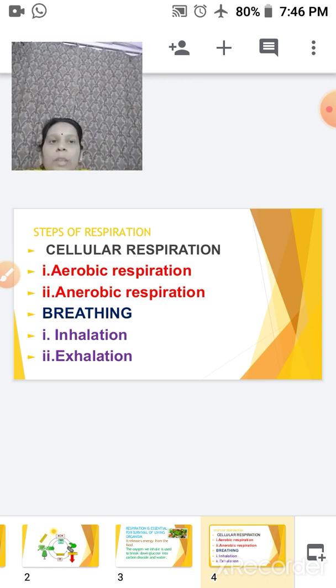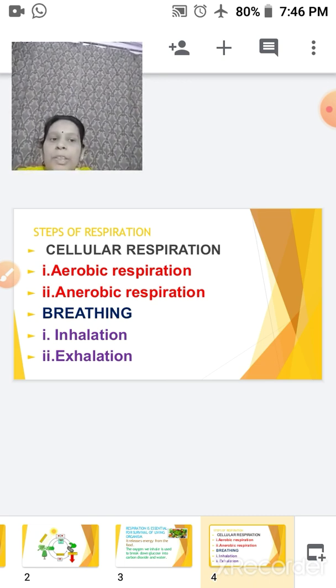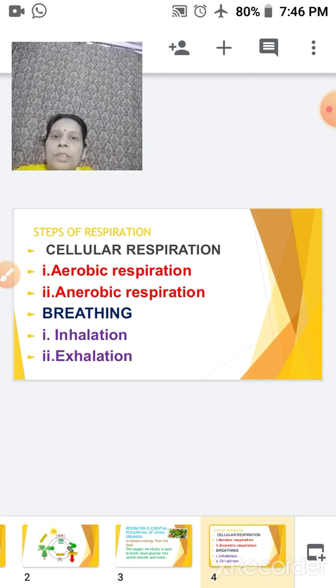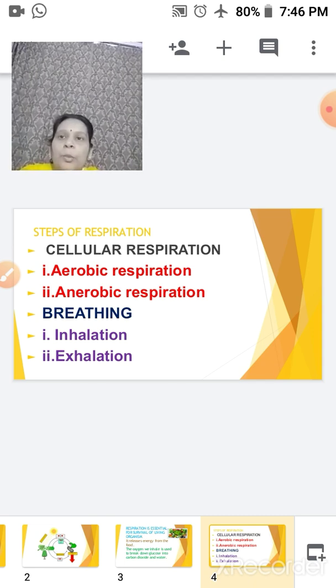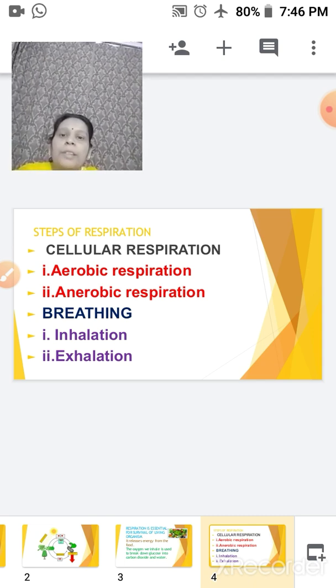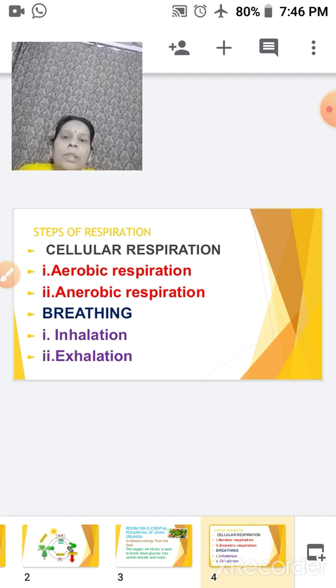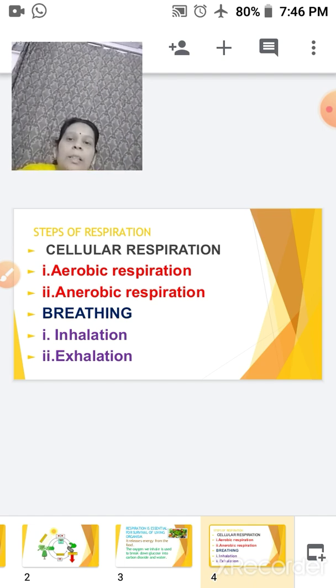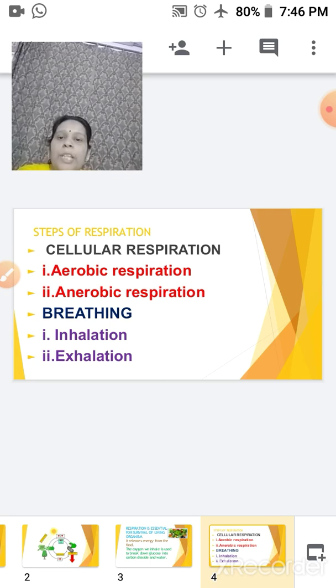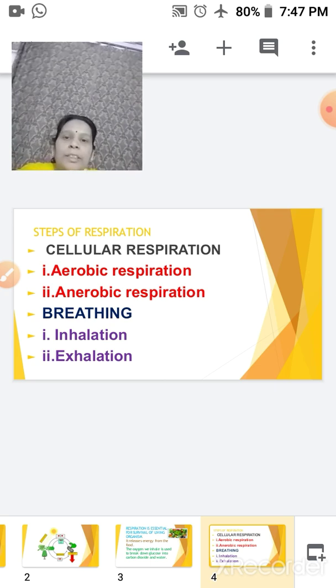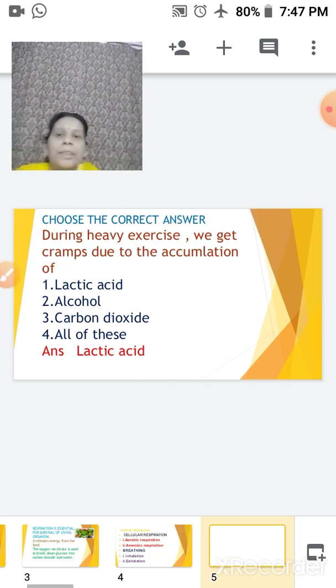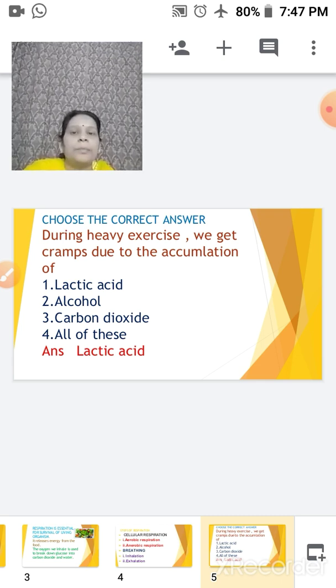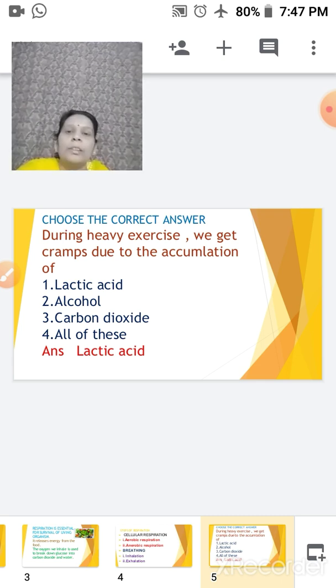When we talk of the steps, cellular respiration is of two types, aerobic and anaerobic respiration. The other is breathing. Breathing is again of two types, inhalation and exhalation. We'll start with this, but before that, we will have one question.